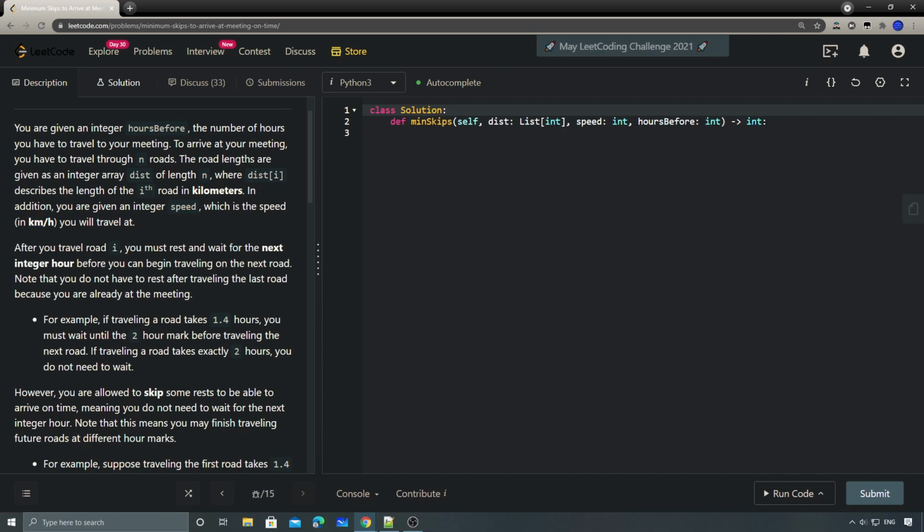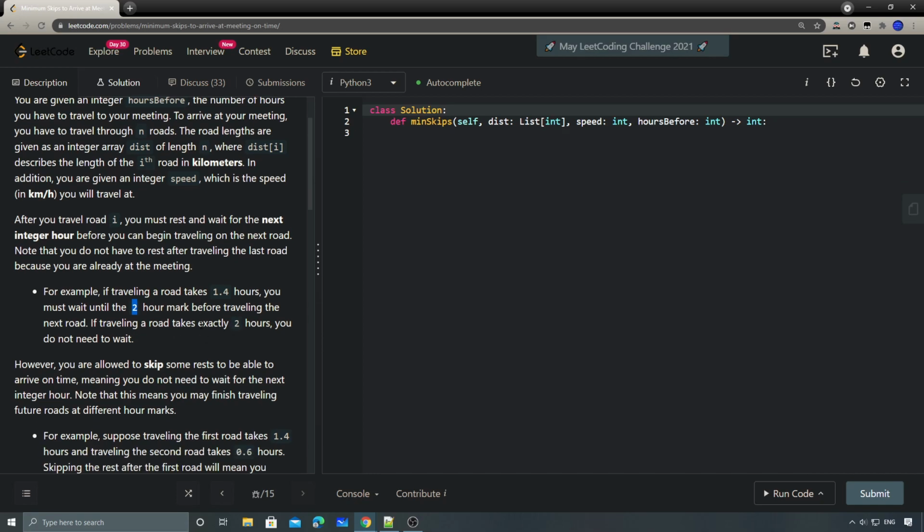And here, we're traveling from the first road to the last road. After you travel the road I, you must rest and wait for the next integer hour before you can begin traveling on the next road. So for example, if traveling a road takes 1.4 hours, we must wait until the 2 hour mark before traveling to the next road. If the traveling road takes exactly 2 hours, then we can immediately start to travel to the next one.